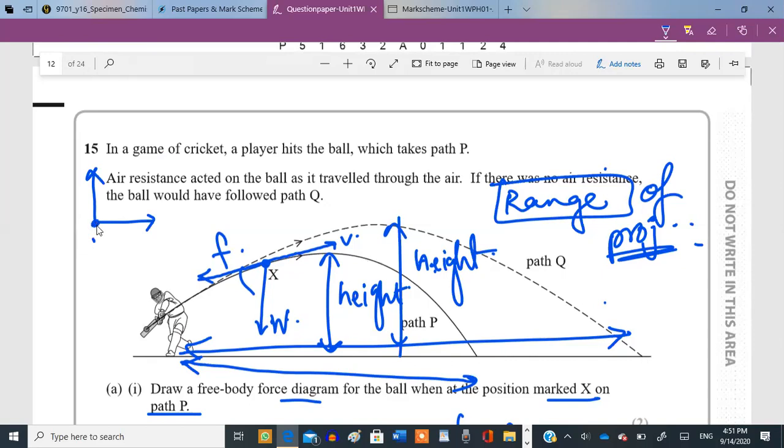The horizontal component of velocity, since air resistance is not negligible, keeps on decreasing. V cos theta keeps on decreasing until it reaches a smaller value than it originally had. Whereas for the vertical component, in addition to the weight acting against the vertical component of velocity, the frictional force is also acting against it, which reduces the height of the ball.